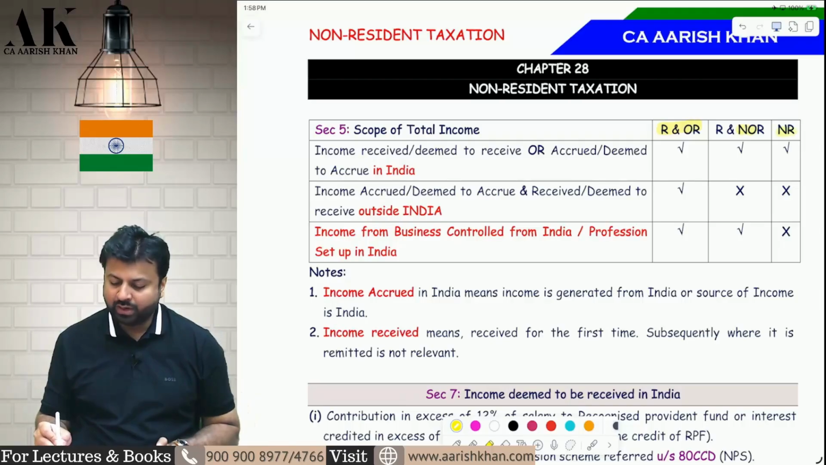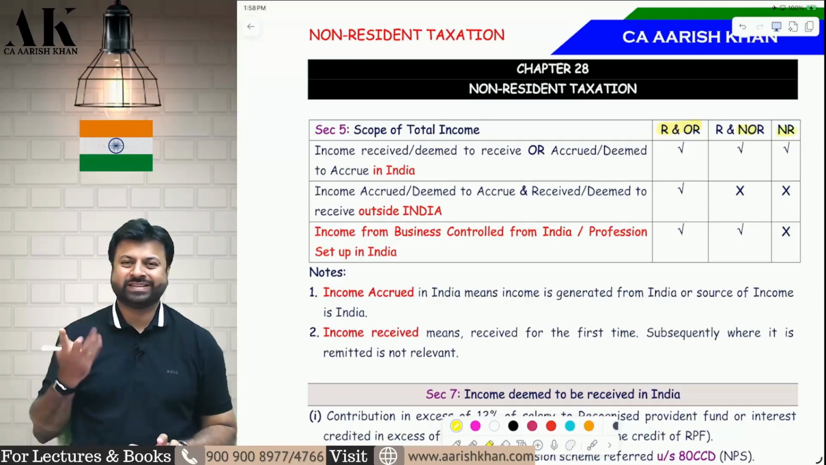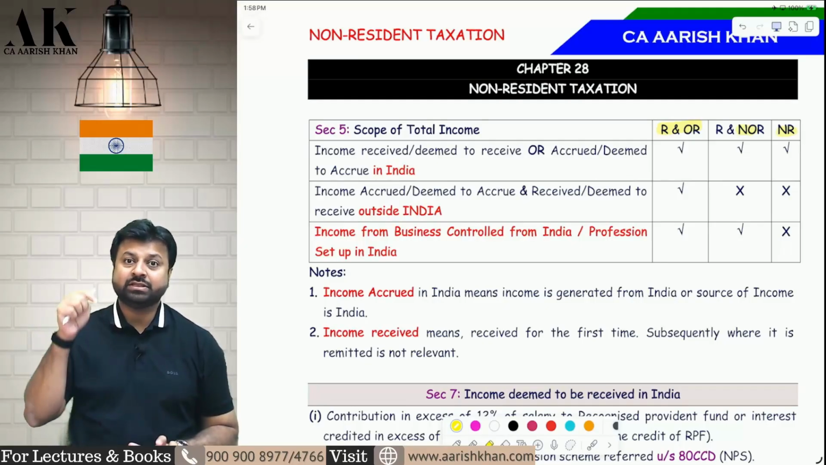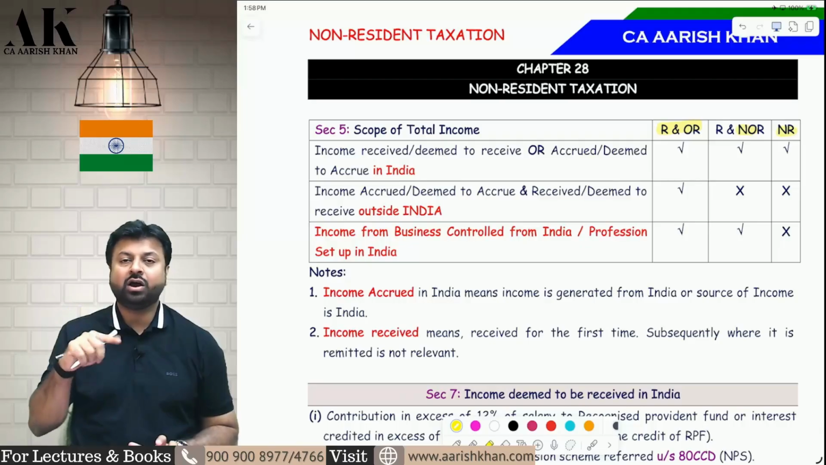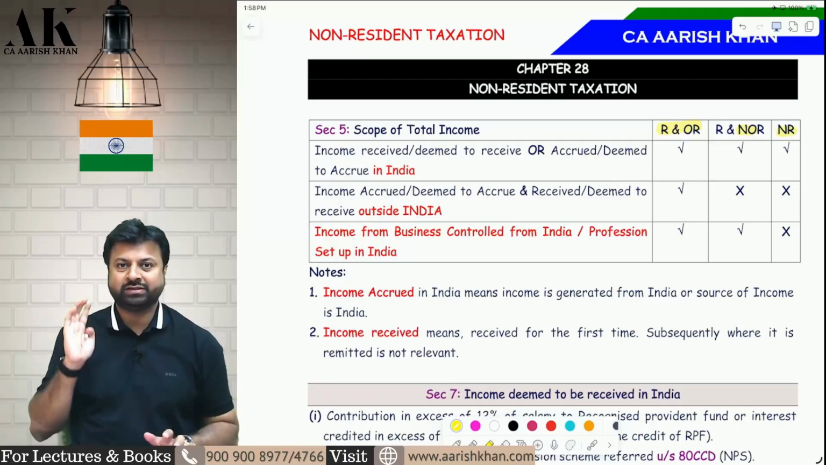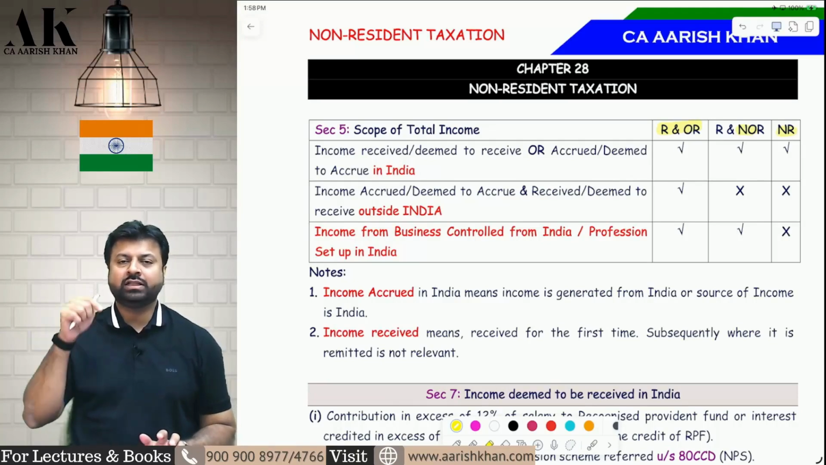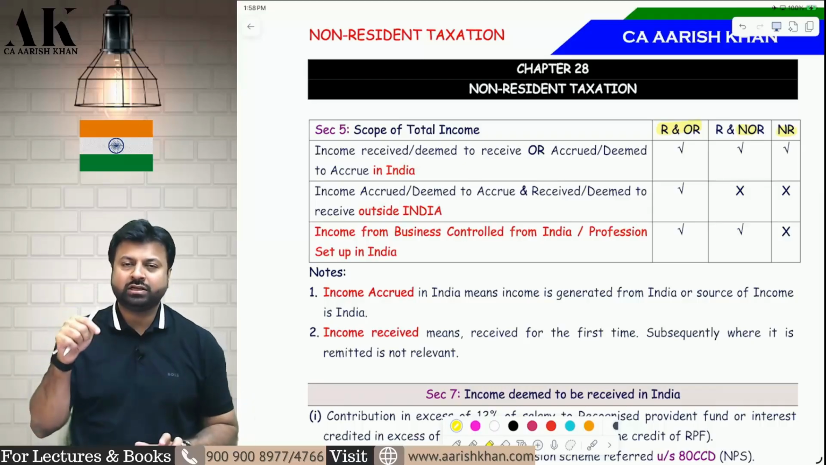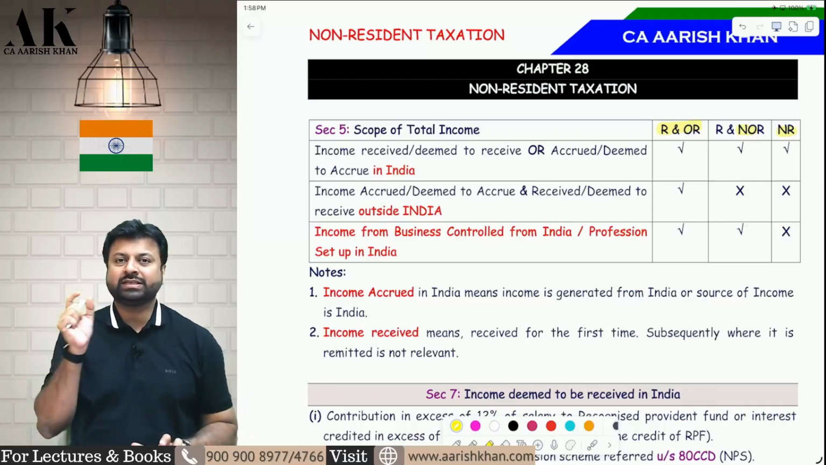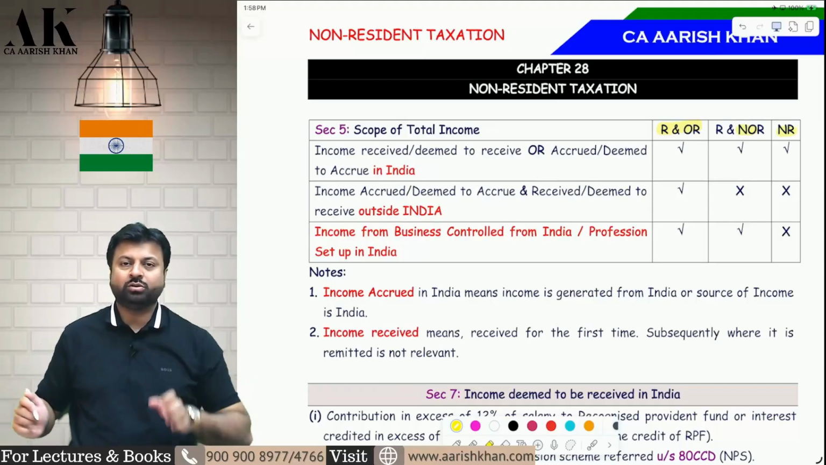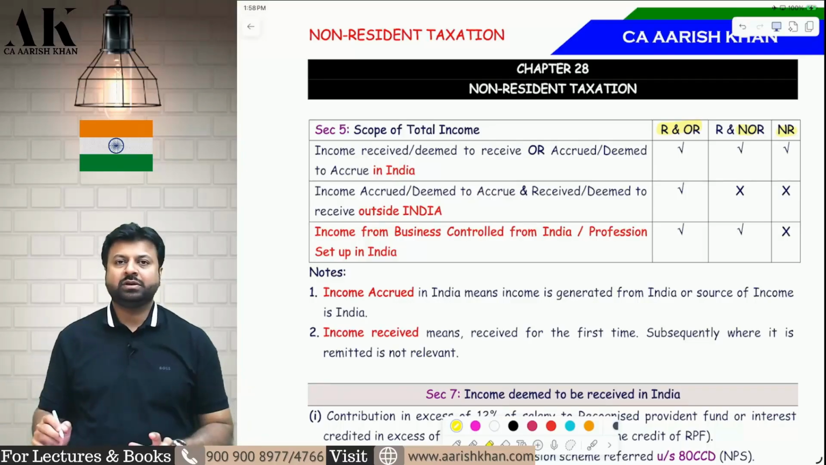If you are an NOR and NR, then both of them are almost the same except one place. NOR and NR will be taxable when the income is accrued in India or deemed to accrue in India, or it is received in India or deemed to be received in India. Either of the two things should happen. There has to be some relationship with India, or else NR or NOR will not be liable to tax in India. Then what is the difference between NOR and NR?